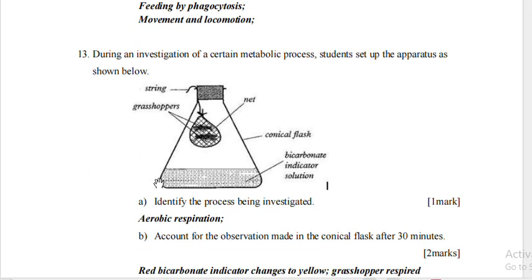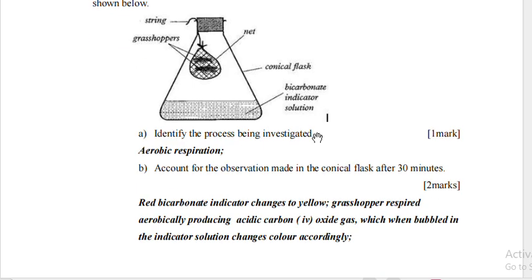During an investigation of a certain metabolic process, students set up the apparatus as shown. You can see the grasshoppers, string, net, conical flask, bicarbonate indicator solution. Identify the process being investigated, that is aerobic respiration. Account for the observation made in the conical flask after 30 minutes. The red bicarbonate indicator changes to yellow. This is because the grasshopper respired aerobically, producing acidic carbon dioxide gas, which when bubbled in the indicator solution changes its color accordingly.